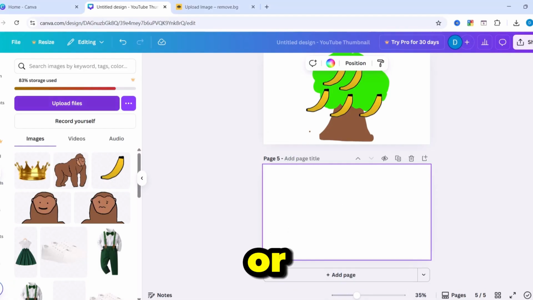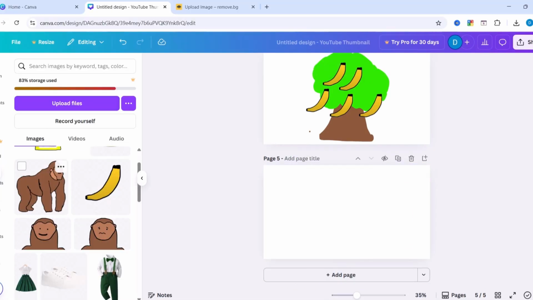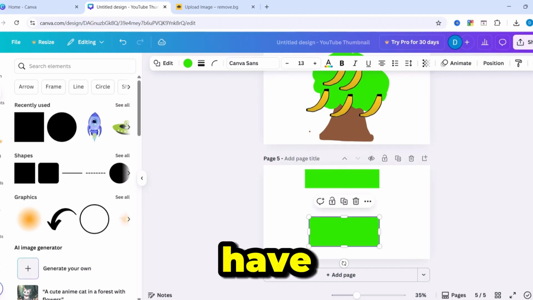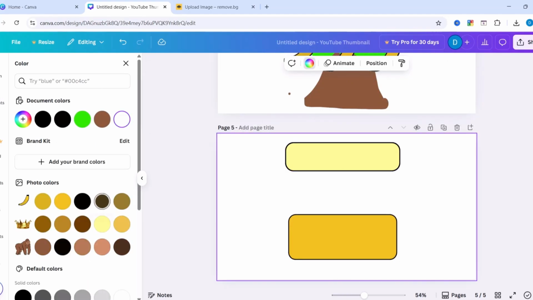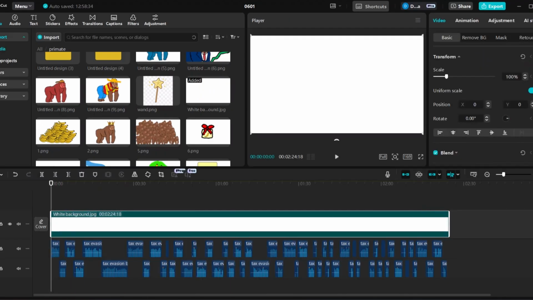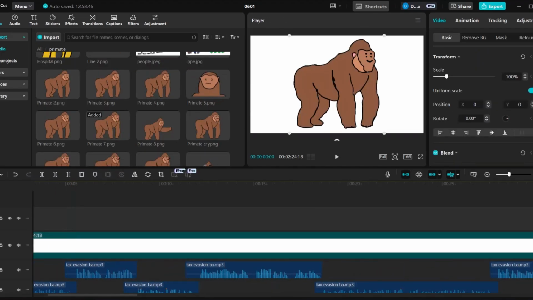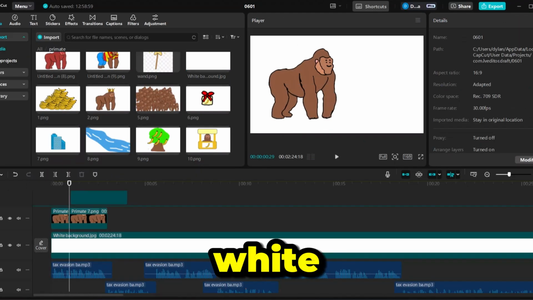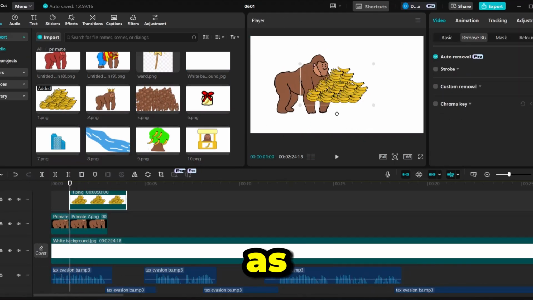I didn't make or draw for every word, otherwise this video would be 2 hours long, but rather I have showed you how to efficiently create the visuals. Now, the tricky part. Step 5. Creating the video. Download and import your visuals from Canva to CapCut. Start by adding a white background, and the rest can be added as an overlay.